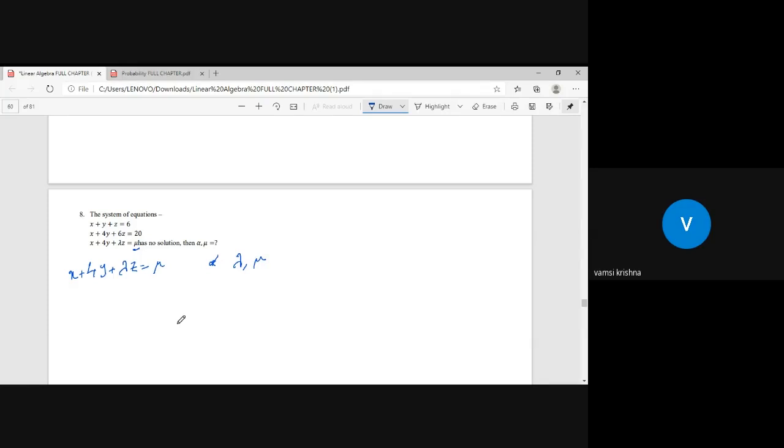Does anyone solve this question? Can you give the answer to this? In the last class I gave this question.